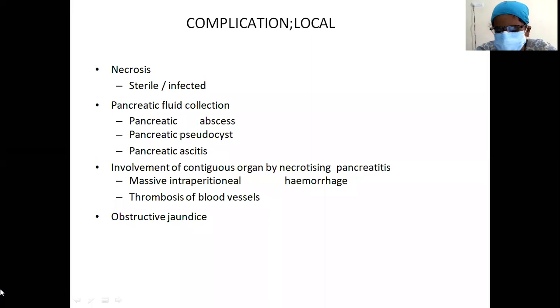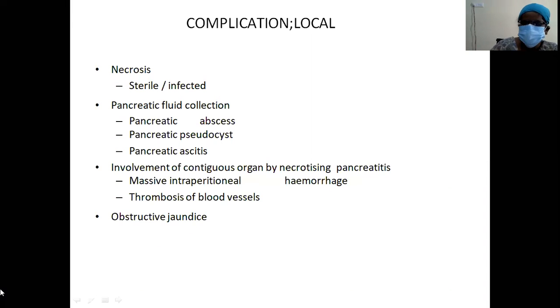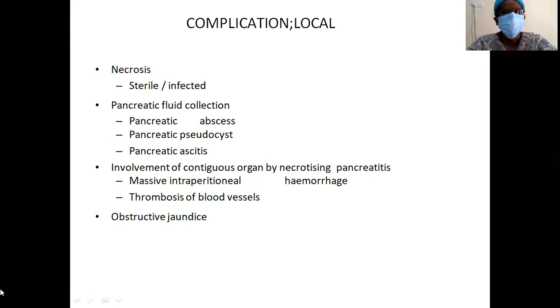What are the complications? This is the last topic, the last side heading for today's class. Complications can be divided into local complications and systemic complications. What are the local complications you see in acute pancreatitis? You'll have necrosis, and it can be sterile or infected. Pancreatic fluid collections, that is pancreatic abscess, pancreatic pseudocyst, pancreatic ascites. Involvement of the contiguous organs by necrotizing pancreatitis. Massive intraperitoneal hemorrhage can occur, thrombosis of the blood vessels, and obstructive jaundice.